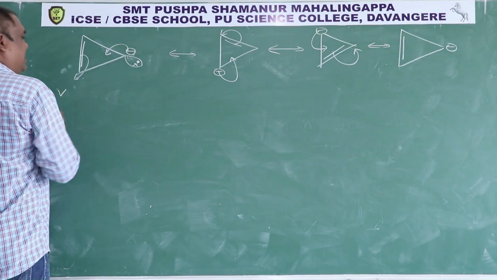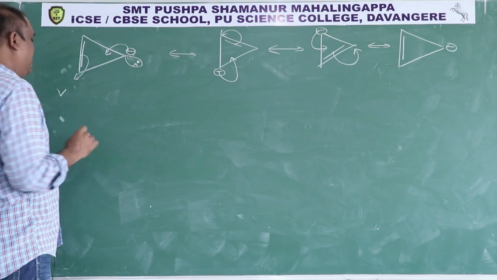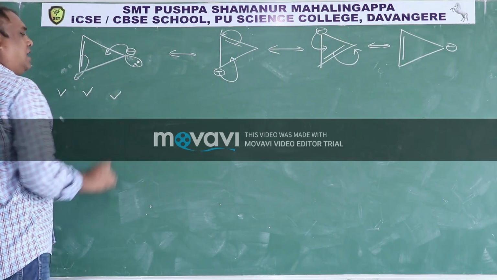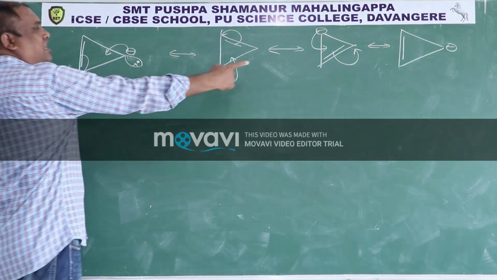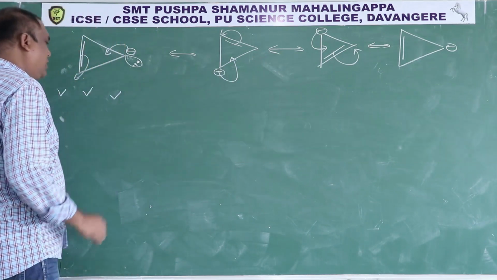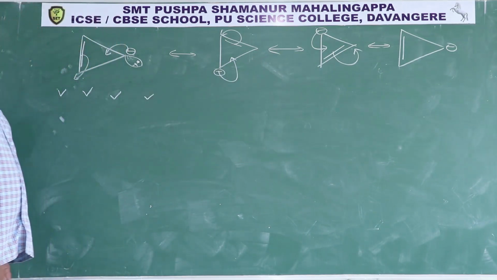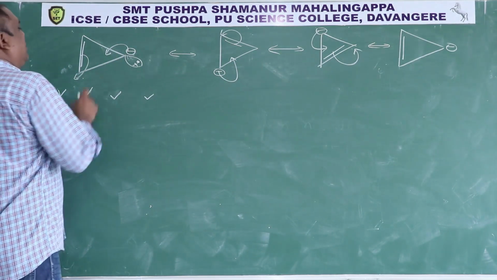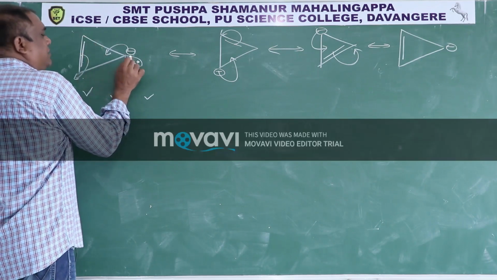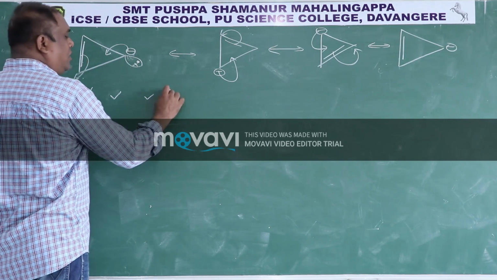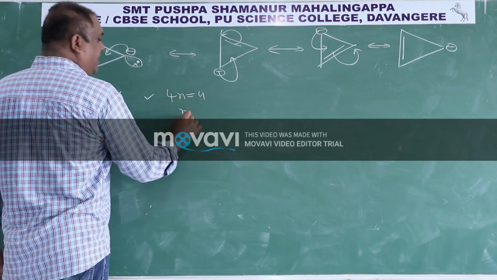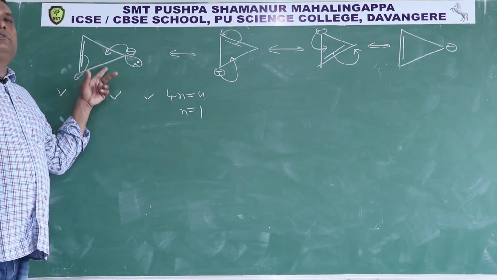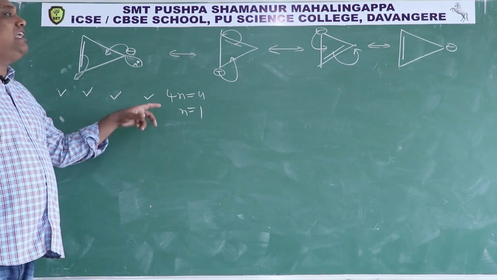So first condition, it is a cyclic compound. Second condition, it is a planar compound. Third condition, it is having a cyclic resonating system. Then fourth condition, number of electrons in the cyclic conjugated resonating system. How many? This pi bond 2 electrons, this lone pair 2 electrons, total number of electrons 4. Then 4n is equal to 4, then n is equal to 1. Therefore, cyclopropenyl anion is anti-aromatic in nature.